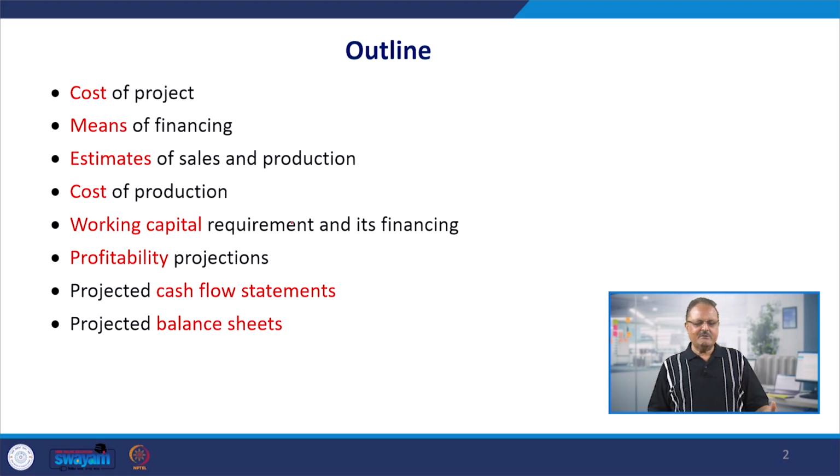When we prepare the cash flow statement these days, it helps us understand the source of cash from the operations of the firm, the source of cash from the financing sources of the firm, and the source of cash from the investing activities of the firm. We prepare it under three activities: operating activities, investing activities, and financing activities. So it tells us in detail the state of affairs of the operations of the firm, the state of affairs of the finances of the firm, and the state of affairs of the investment activities of the firm.